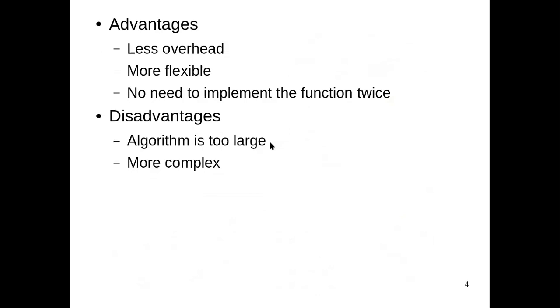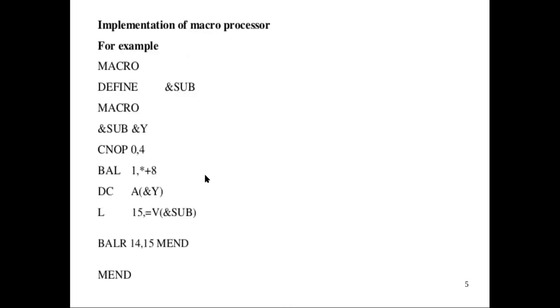Then let's see what the advantages are. The advantages of the one pass algorithm are that it gives less overhead, it is more flexible, and there is no need to implement the function twice because everything happens in a single pass. The disadvantages are that the algorithm is too large and it is more complex also.